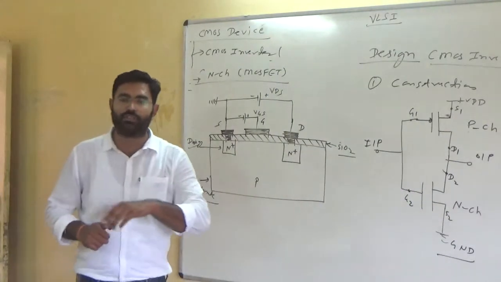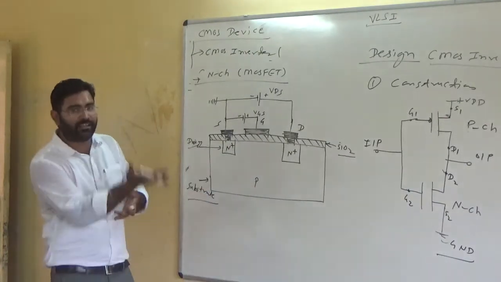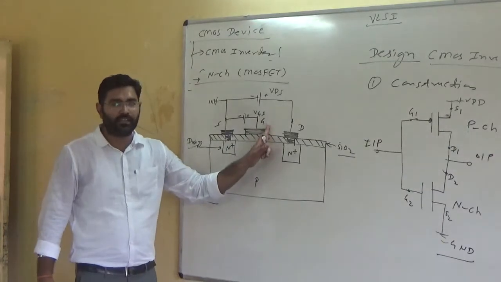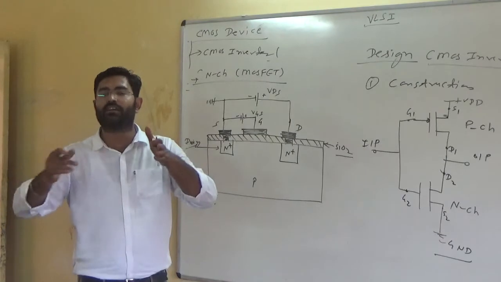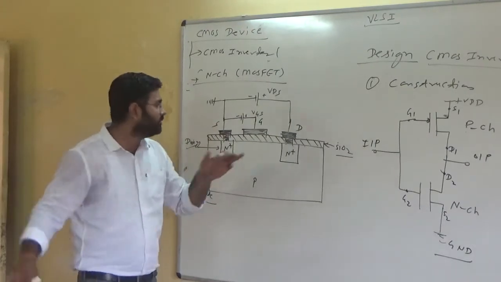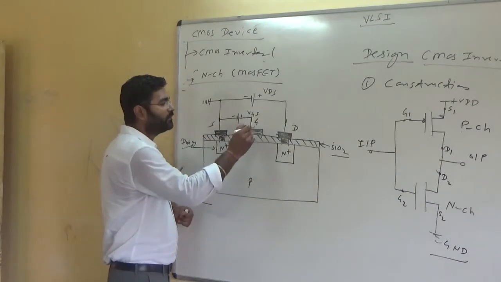Electrons are negatively charged particles and they will get attracted towards the gate. And holes are positively charged particles, they will get repelled, deflected with the help of this positive supply. So this gate is made positive.